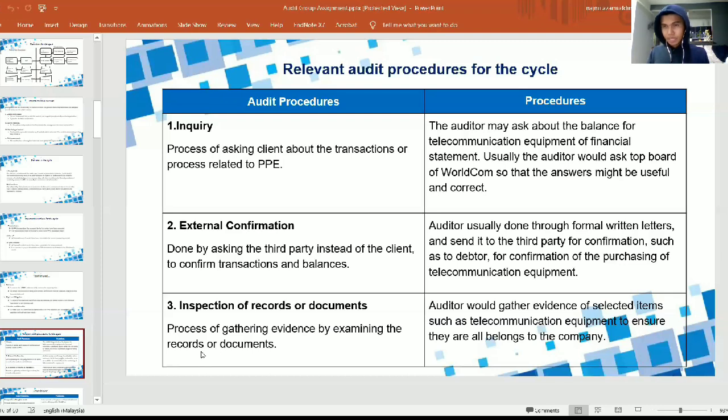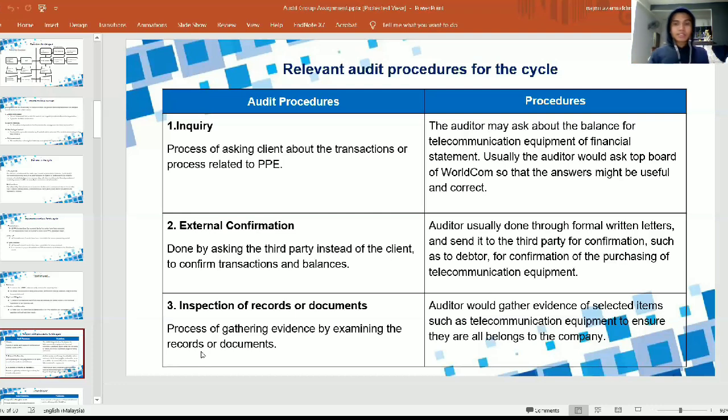In the procedure, the auditor will gather evidence on selected items such as telecommunication equipment to ensure they all belong to the company, or to make sure that the transaction really exists and they have the right to use the asset that they purchased.